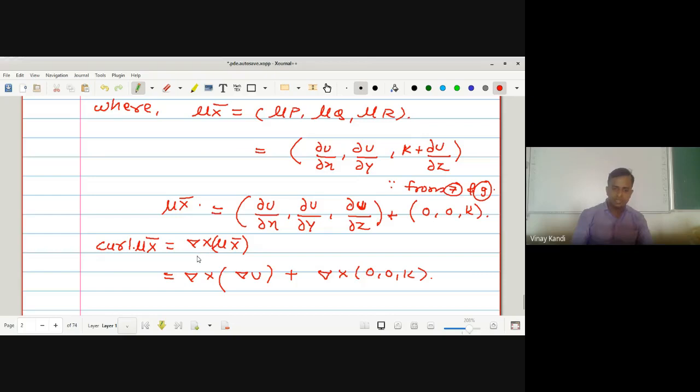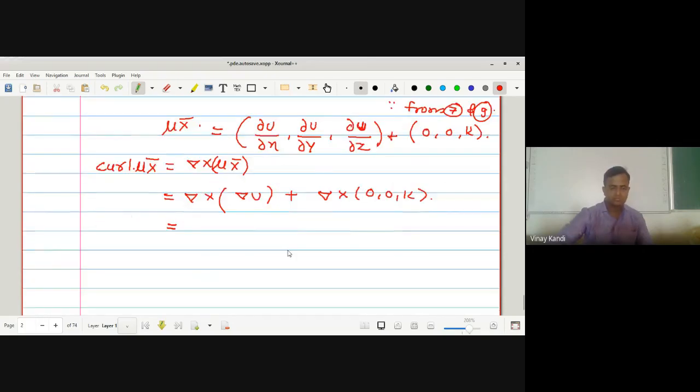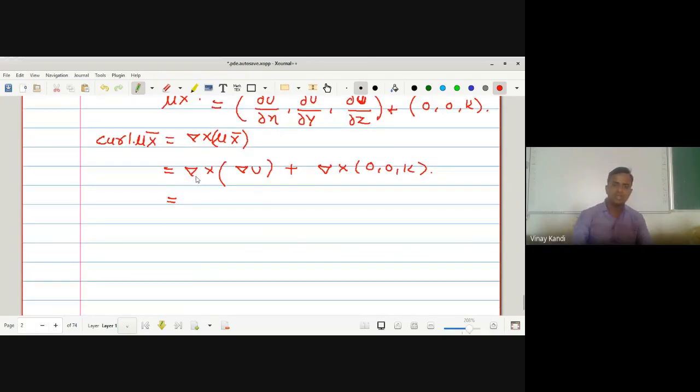Curl of μx̄ we define as the cross product with the gradient del, which is equal to... now curl of grad of μ is equal to 0. We know the property: curl of grad of μ is equal to 0, plus what is the curl of this vector, in the form of a determinant with i, j and k. This is ∂/∂x, ∂/∂y and ∂/∂z. This one is 0, 0 and k.